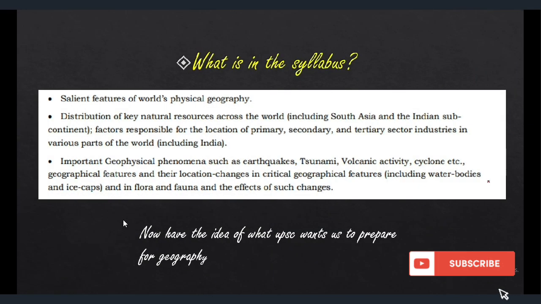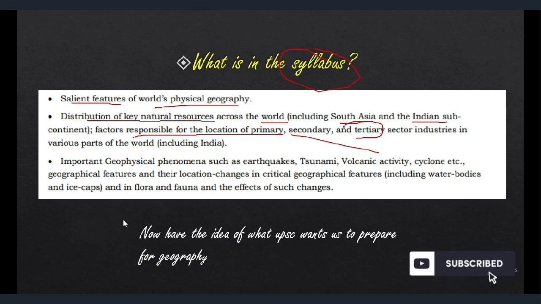So next, we must know what is in the syllabus. So let's see the syllabus. The syllabus says: salient features of world physical geography, distribution of key natural resources across the world, including South Asia and the Indian subcontinent, and factors responsible for the location of primary, secondary, tertiary sector industries in various parts of the world, including India. Important geophysical phenomena such as earthquake, tsunami. This is very important. Even earthquake is important, but tsunami is very important. Volcanic activity, cyclone is way more important, and etc. has a lot of things inside it.